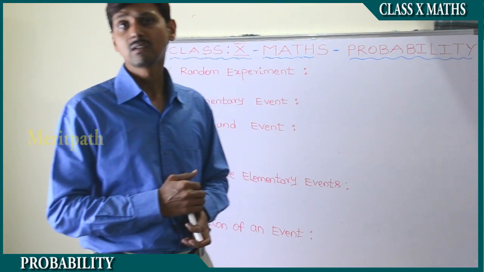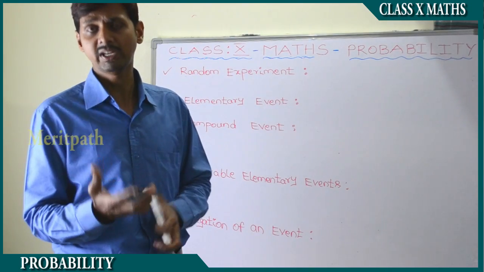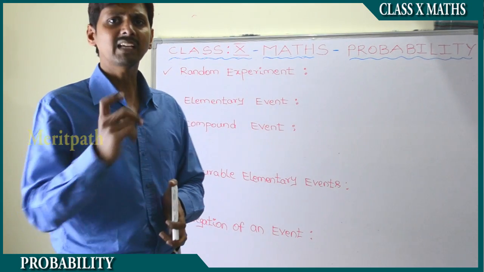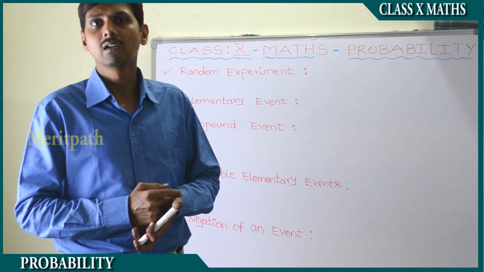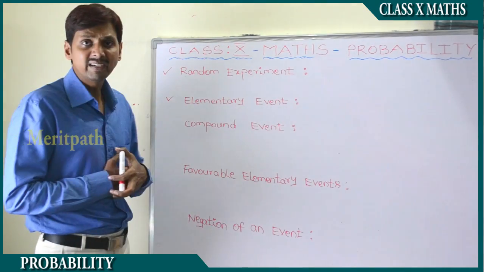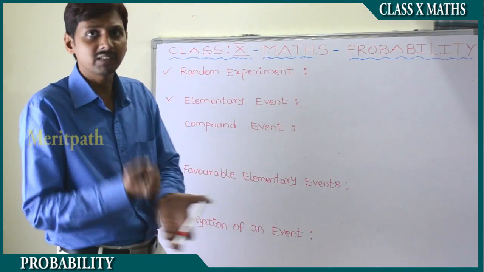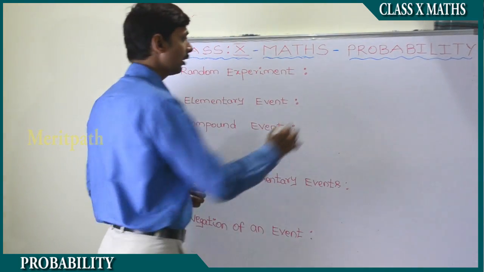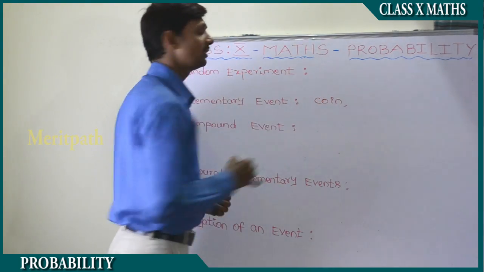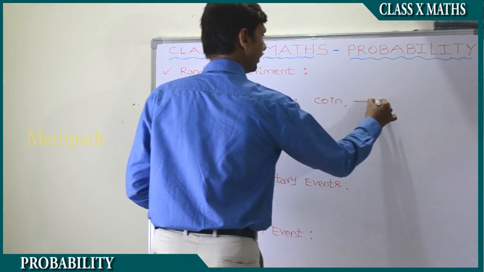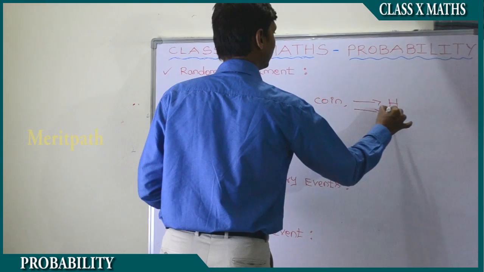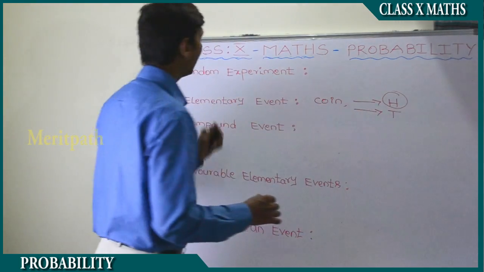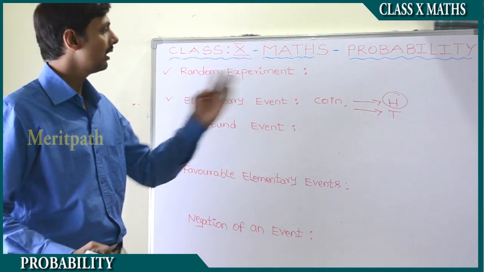When we toss a coin, it may be tail or head, any one of it. So any one of the events is called an elementary event. Maybe we have just taken one of the events from it. We toss a single coin, then what will the result be? Head, or the next result will be tail. So each result is called an elementary event. One of the results is called an elementary event.